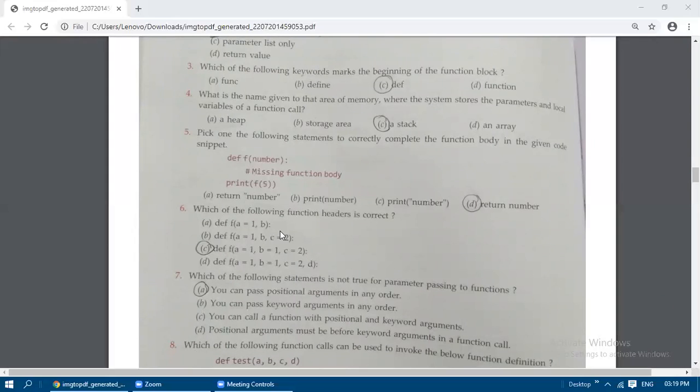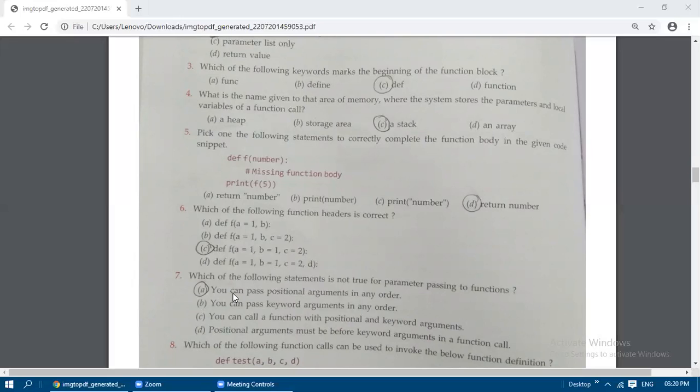Next one, which of the following function headers is correct? Function header means the statement that starts with def. Which of these are correct? Only this one is correct, because here all the parameters are assigned values, that is default values. The other three statements do not follow the rules of default parameters and keyword parameters that we have studied. So this is the correct answer.